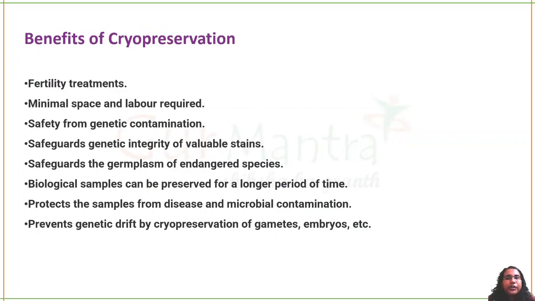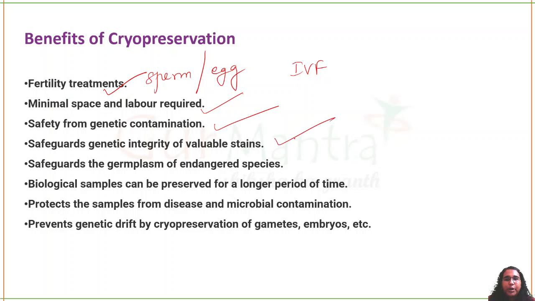So what are the benefits of cryopreservation? You can actually store the sperm and egg. So for fertility treatments, in vitro fertilization and all, they can use this. Labor is not required much because it's a very simple procedure. Genetic contamination will not happen, and the integrity and value of the material will be there for a very long period of time.